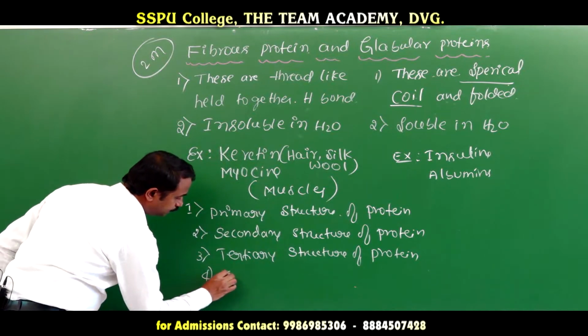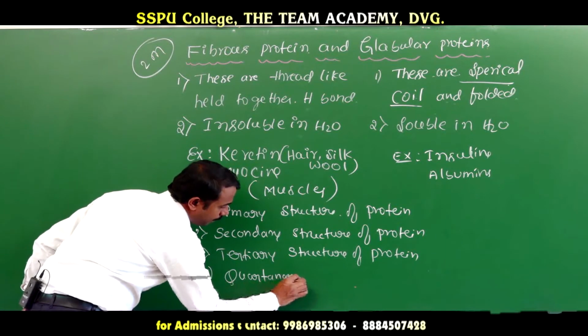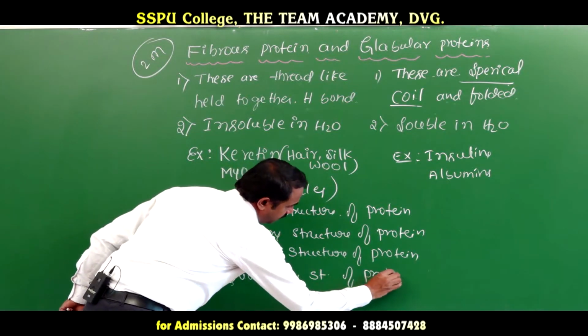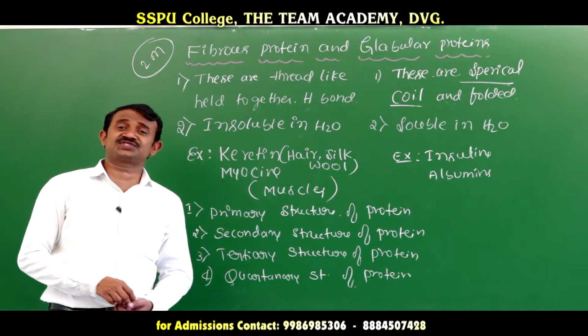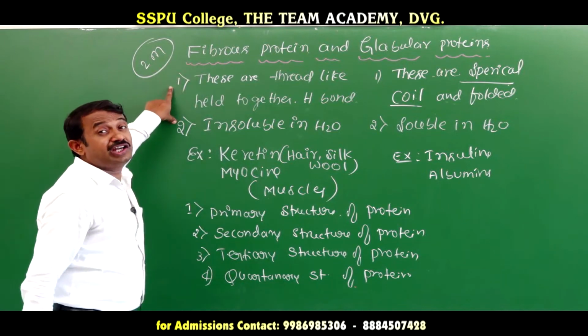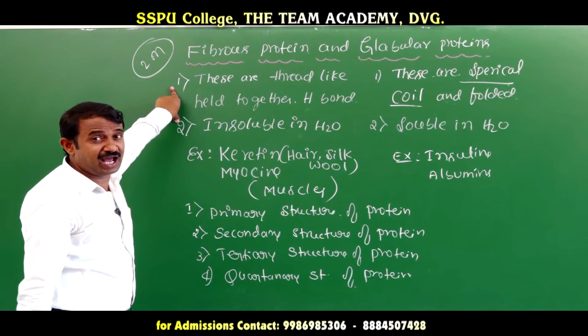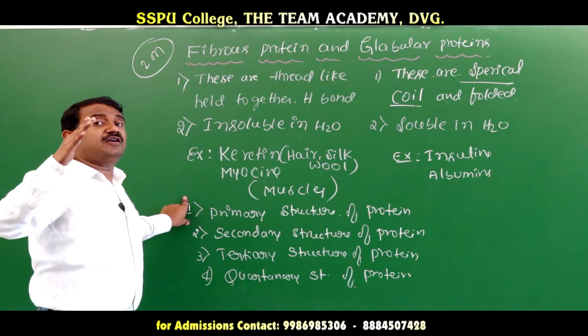Fourth one, quaternary structure of protein. This is the simple classification on the basis of structure, on the basis of molecular shape. On the basis of molecular shape means it is a fibrous protein and globular protein. On the basis of structure, there is the conformation of proteins.